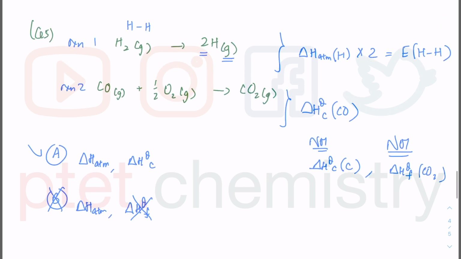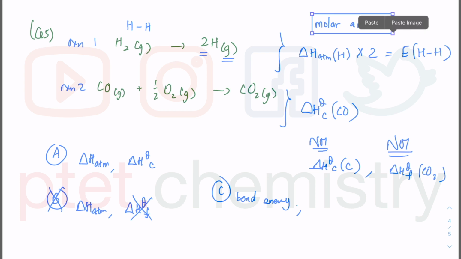How about C? If I go through C, C is talking about bond energy. Okay, now I stand corrected. I don't think A is the answer, because if you look at it, the atomization has to be multiplied by 2, and I had a look at C and C looks like the correct answer. So let's just go through C and then we'll think about what is going on. So bond energy represents this, because I think I know what's wrong now. They say molar amount. So it's for 1 mole. Molar amount means for 1 mole.